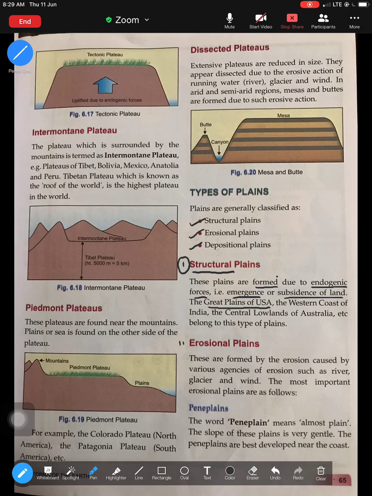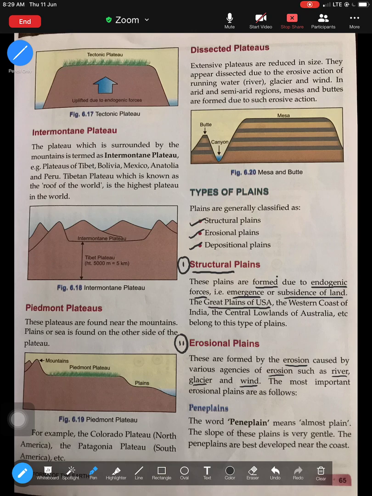The second type of plains are your erosional plains. As the name suggests, they are formed by the erosion caused by various agents of erosion, such as rivers, glaciers, and wind. When a river starts eroding the surface, that can lead to a plain. When glaciers start eroding, that can lead to a plain. When wind starts blowing away the surface, it can lead to plains. These are the different ways erosional plains are formed. So let's learn about the different types of erosional plains.